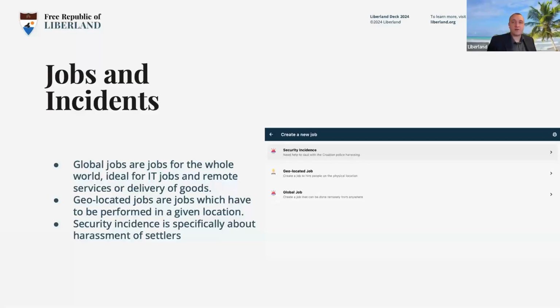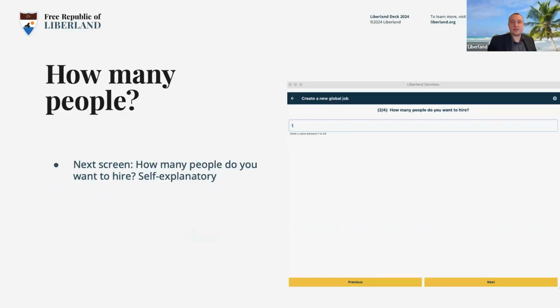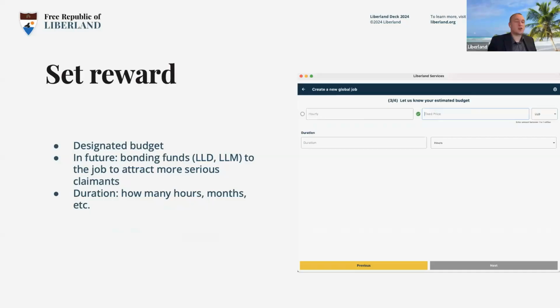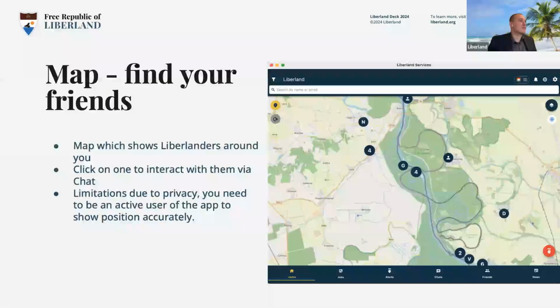So these are three types of jobs. Global job, job anywhere, work anywhere. A geolocated job, which is a job at a special place, say in Liberland, and an incident, which is about the settlement. You can create a new job. It's a very simple process. I will not go into details here. You can say how many people can do this job, what will be their reward, and you can also tag it to be found.